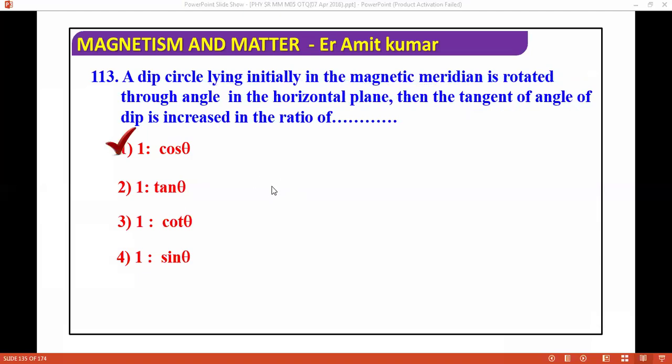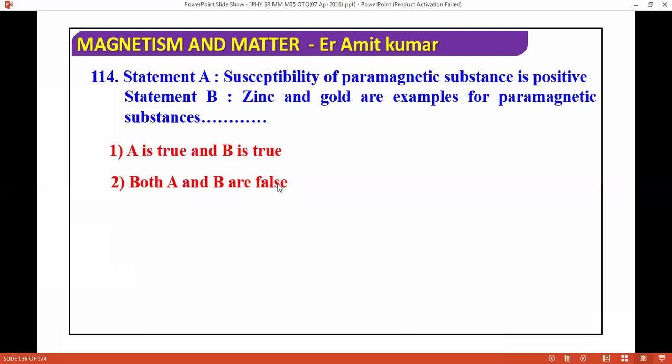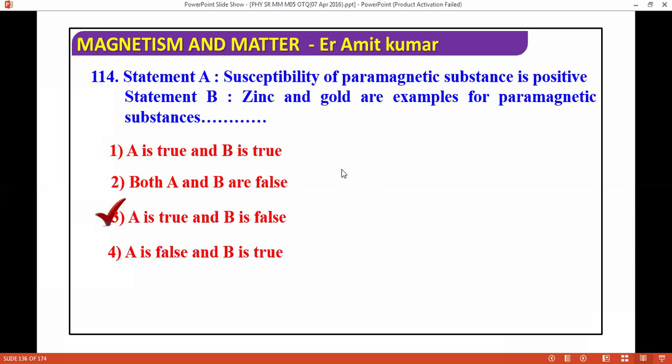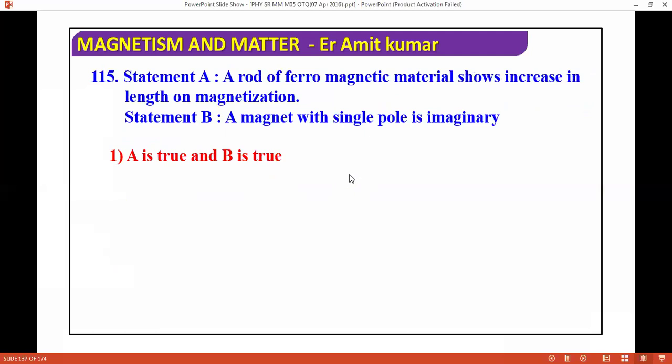Next question we have a statement: susceptibility of paramagnetic substances is positive; zinc and gold are examples of paramagnetic substances. The correct answer is: first is true, second is false. So susceptibility of paramagnetic substances is positive, and zinc and gold are examples of paramagnetic substances, which is wrong.